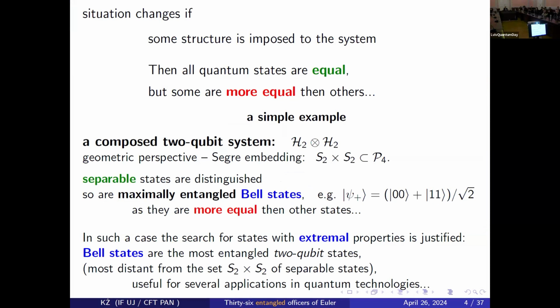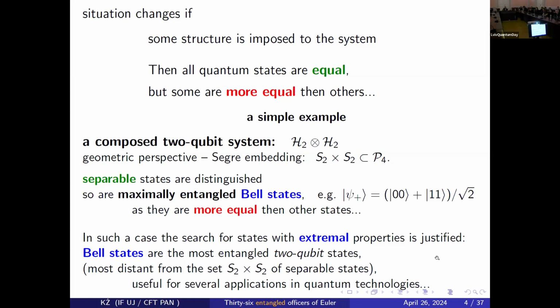For instance, if you have two subsystems, like two aces here, so I have a composite system, and I distinguish one subsystem, another subsystem, then of course you can distinguish product states. They are separable states without any correlation or entanglement, or just the opposite, maximally entangled Bell-like states.